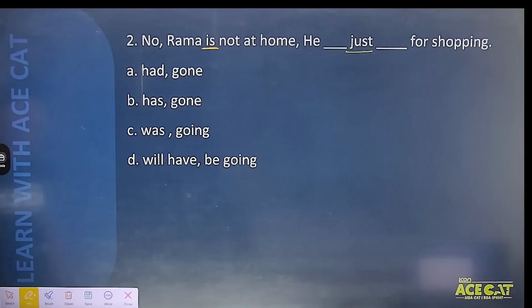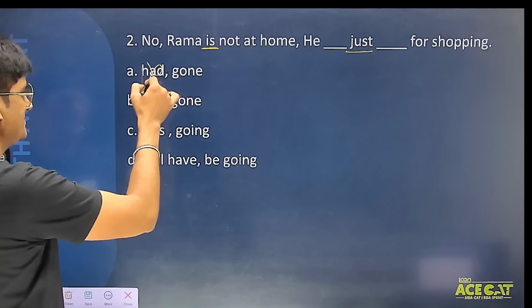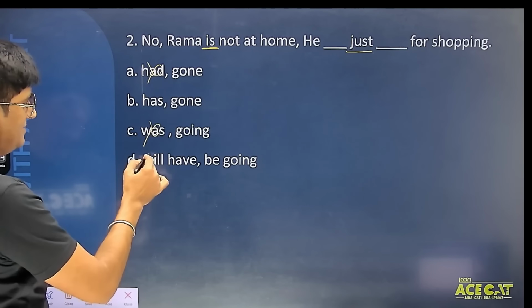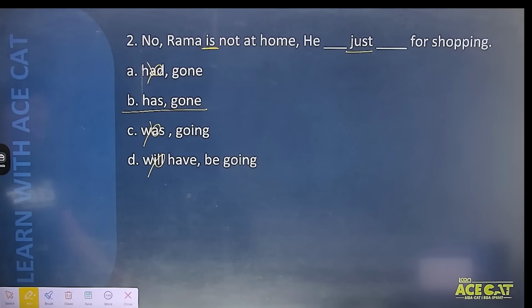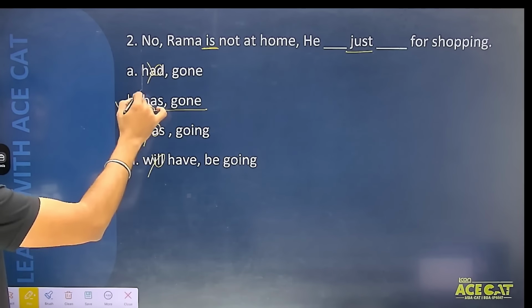तो हियर विच इज द बेस्ट आंसर? We need to have present perfect tense. Okay, and the correct answer here is had gone, to past perfect हो जाएगा. Okay, was is not correct, will future हो जाएगा. The correct answer is he has just gone for shopping. Okay, the second option becomes the correct answer.